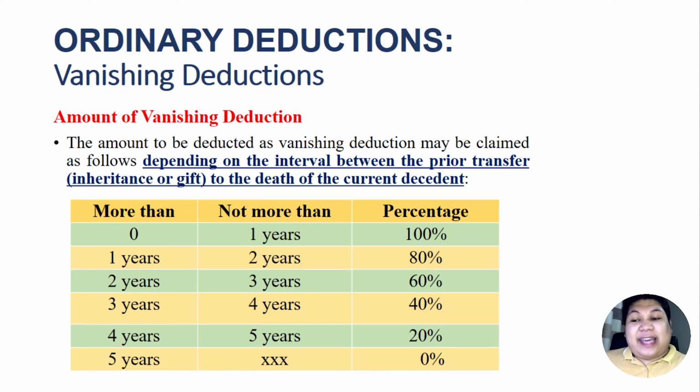Okay? And if the date of death and the prior transfer is not more than 1 year, then the entire amount could be deducted from the gross estate. If the date of current death and the prior transfer, either inheritance or gift, is more than 1 year but not more than 2 years, then only 80% is deductible, and so on.